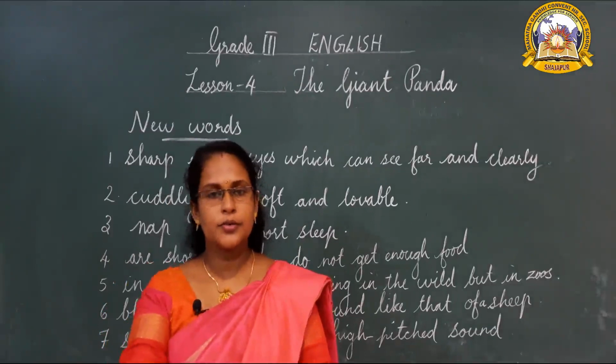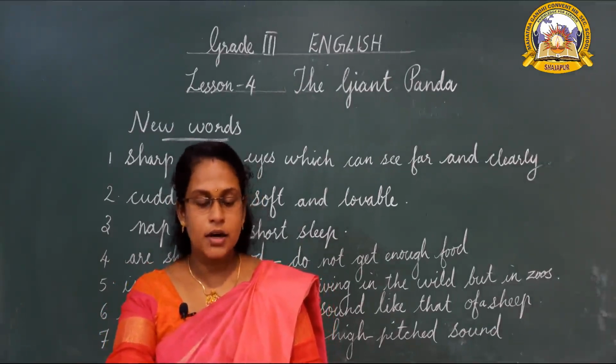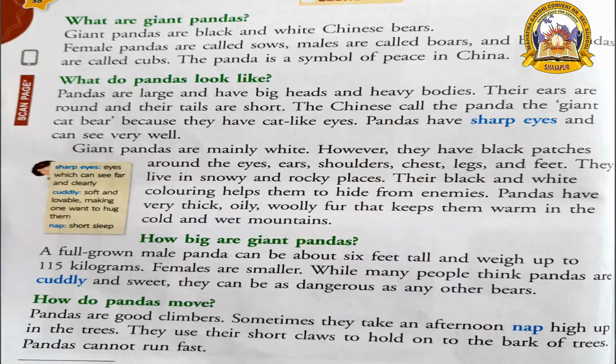Okay children, now keep your finger under each line and we will read the lesson. Section 1. What are giant pandas? Giant pandas are black and white Chinese bears. Female pandas are called sows. Males are called boars. And baby pandas are called cubs. The panda is a symbol of peace in China.